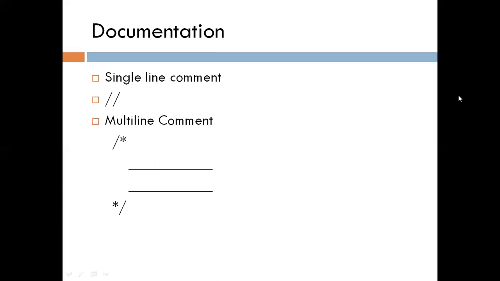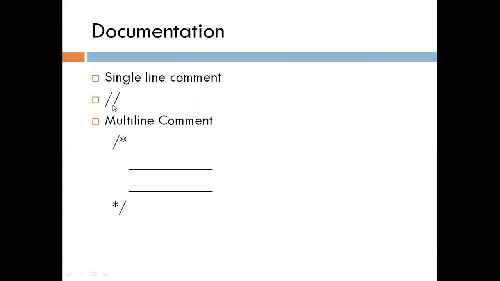The documentation section is also known as the comment section. The main purpose of this section is to provide information about the program, and for that purpose, we use comments. There are two different types of comments that we use: single line comment and multi-line comment. The first one is the single line comment.